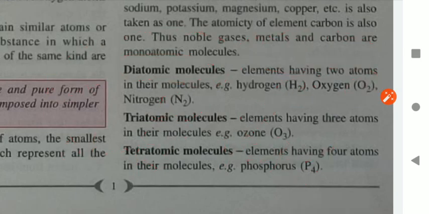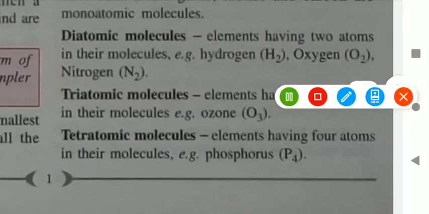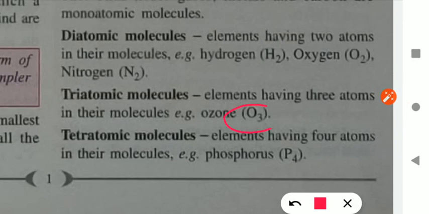Okay, now come to the triatomic gases. So again triatomic gases in which three atoms will be there, but it may be homoatomic, like here ozone. O3 is the homoatomic in which three atoms are there but all these three atoms are of oxygen. But you can take another example, for example water vapor, or water molecule. So it is triatomic, two atoms are of hydrogen and one is oxygen, so it is heteronuclear. Okay, this is not included in your book, so you can write anywhere in your book.